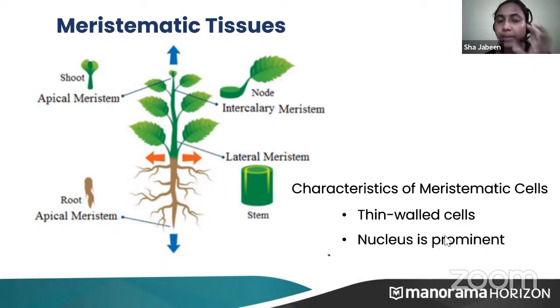They have a big nucleus because they keep on dividing. In the last chapter you understood how important the nucleus is for division. Similarly, they don't have any vacuoles, because they don't need to store waste material. Their only function is division. They are not doing any other function like photosynthesis or providing any kind of strength, hence there are no vacuoles in them. So these are the characteristics of meristematic cells.